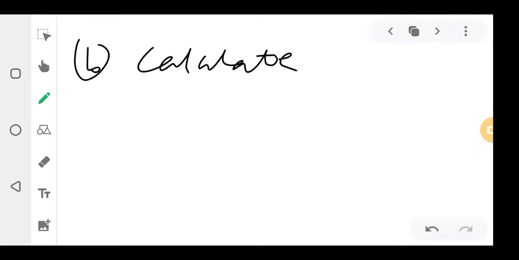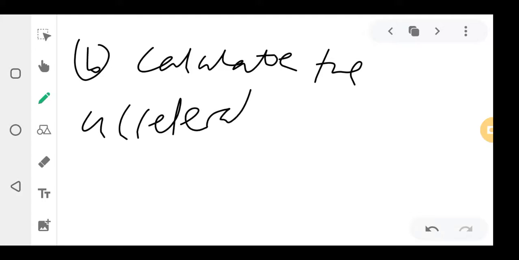B. Calculate the acceleration. I showed you how to do this, but you have to make sure the mass is converted to kgs. I showed you how to do that.